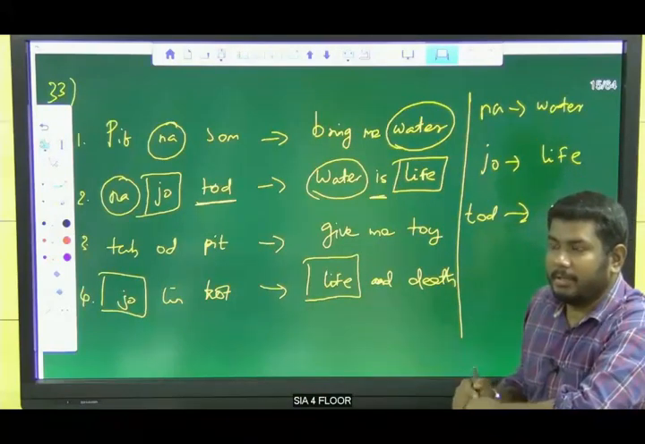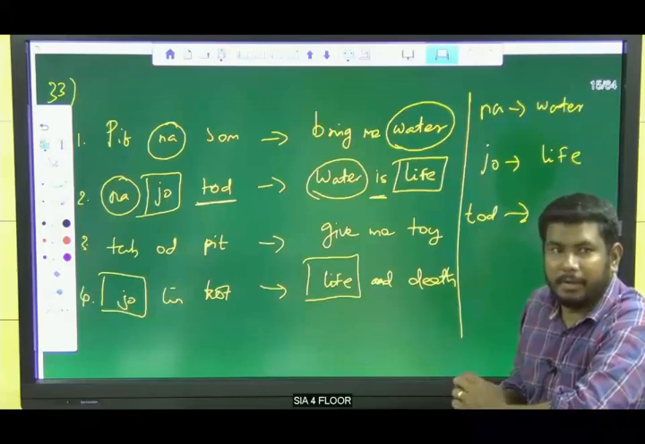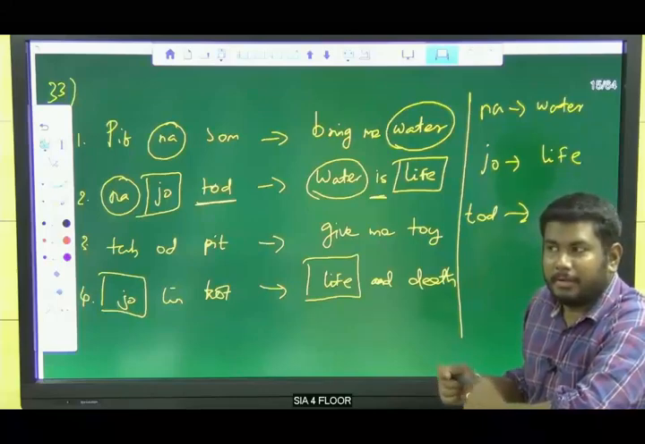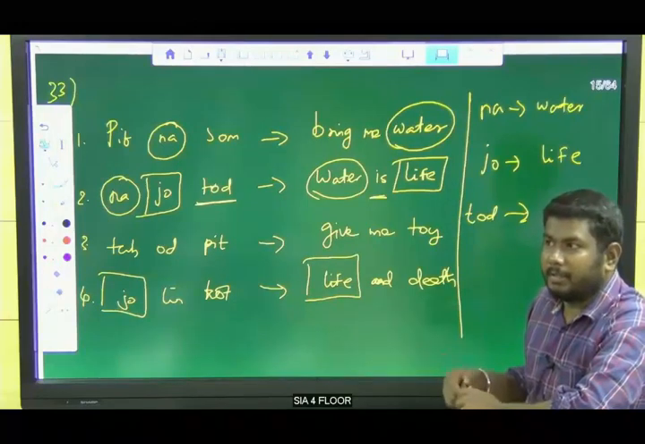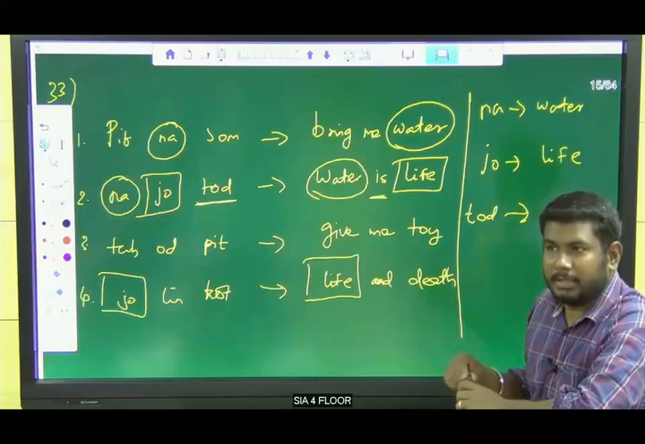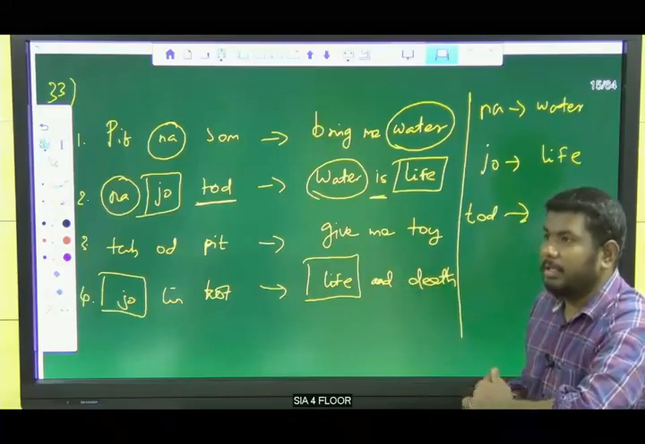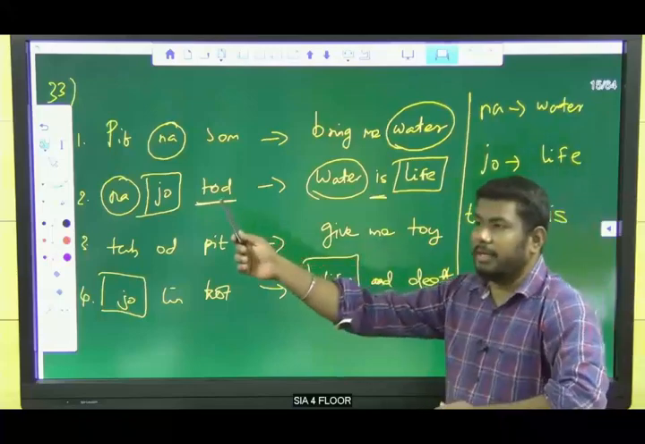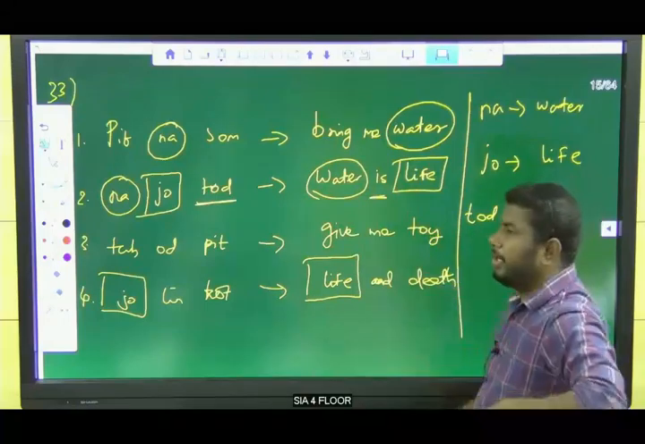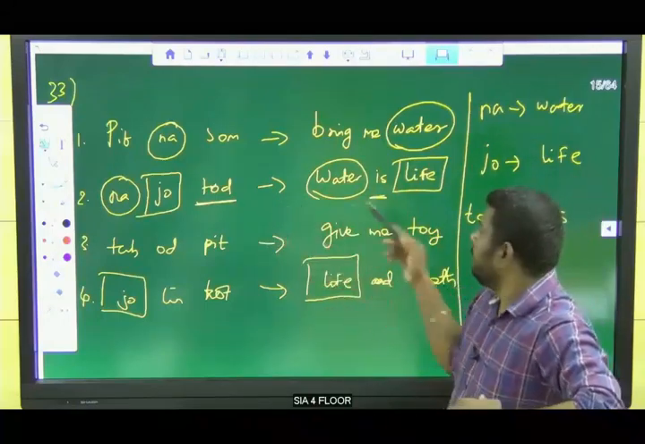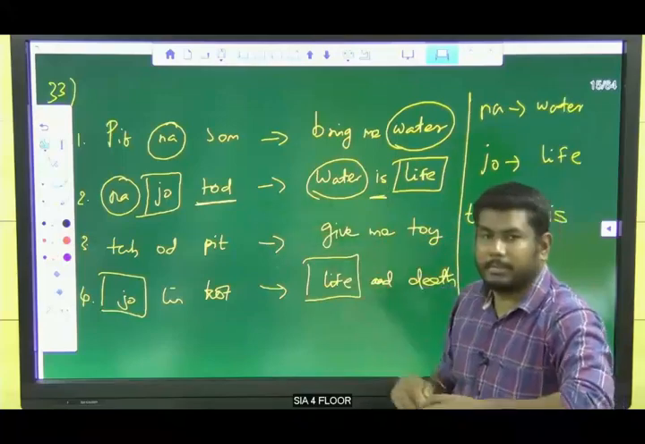Any doubt? Tell me. Sir, Na for water, sir. Yes. Na is repeating, so we consider it as water. Then Jo is life, sir. And the TOD, sir, that last one. TOD is left out, right? We know the code for Na is water, Jo is life. TOD is left out. Okay. So the left out one definitely is for TOD. Okay.